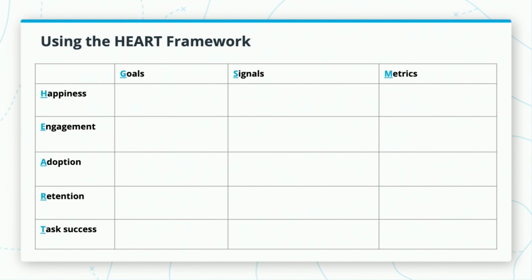It's best applied in the form of a matrix with the heart items going down the left and the goals, signals, and metrics, GSM, going across the top. This matrix is to help us set up a hypothesis or educated guess for how we're going to obtain data about our product once we are ready to test it. Let's start with the happiness column and then work our way down the framework.